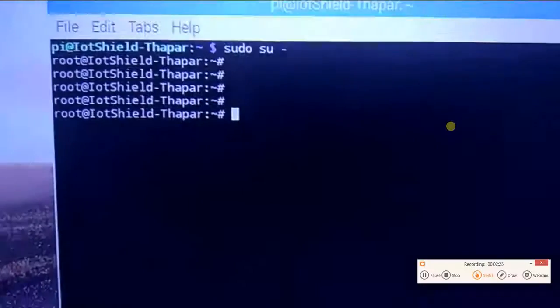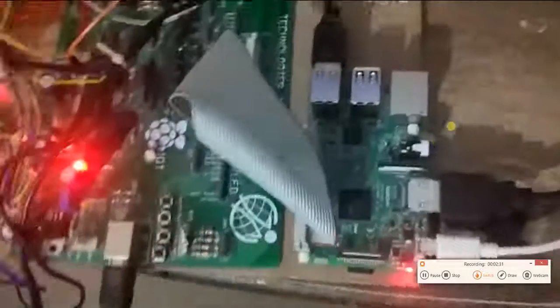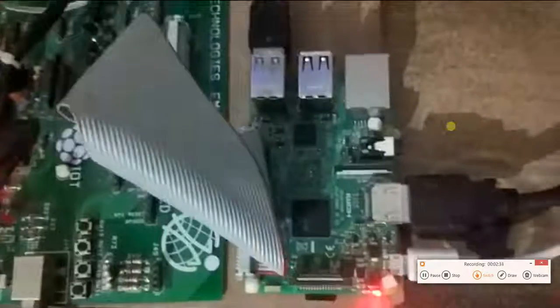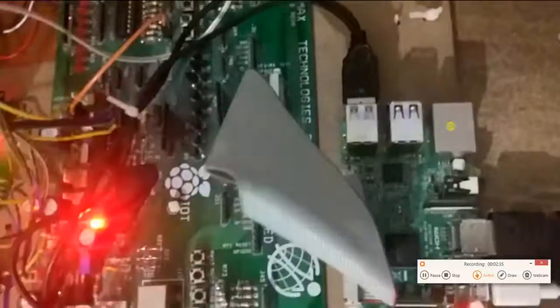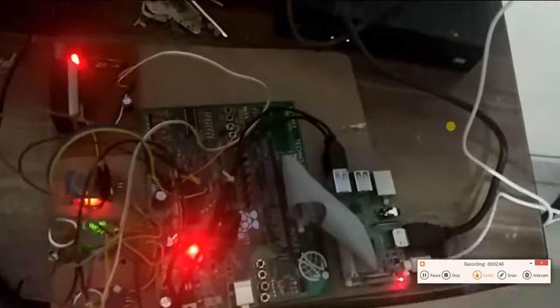Here is a demo video. Here is our hardware. On the right we have the Raspberry Pi connected to the power source. We have used a ribbon cable to connect to the shield. On the shield's left we have three sensors. First is MQ135, telling us the amount of ammonia and benzene in the air, MQ2 telling us smoke and LPG, and MQ7 about carbon monoxide. Then on the top there is a PM2.5 particulate matter pollution sensor.